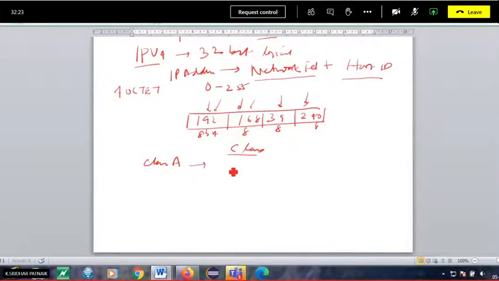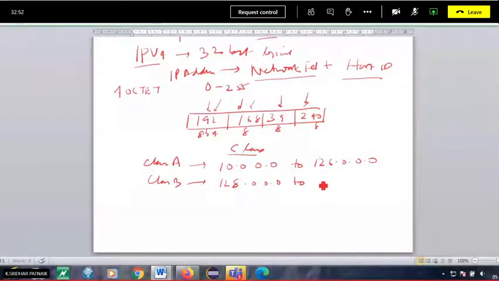So in class A, you just note it down. The range is this to 126.0.0.0. Okay, this you have to remember actually. So class A network, then class B starts at 128. Now 127 has been left out. I'll tell why this is left out.